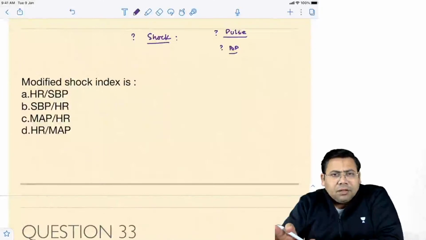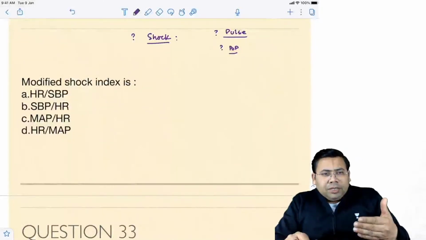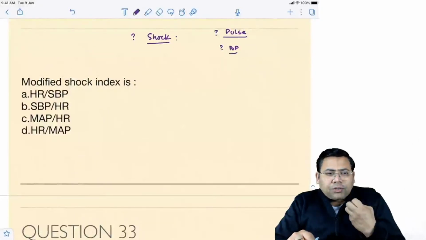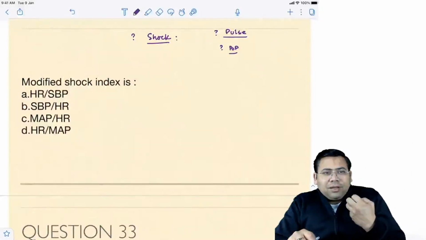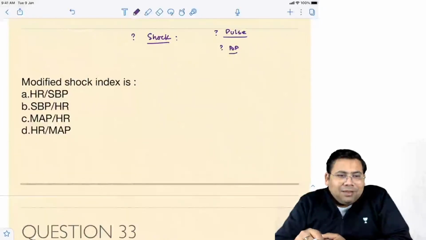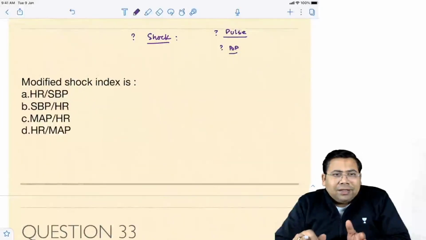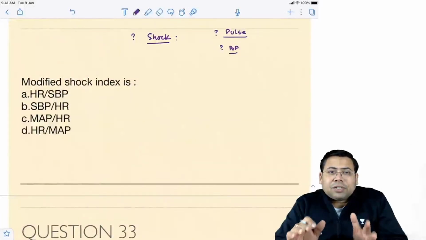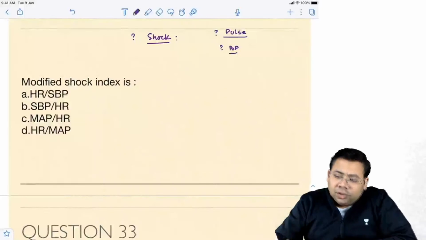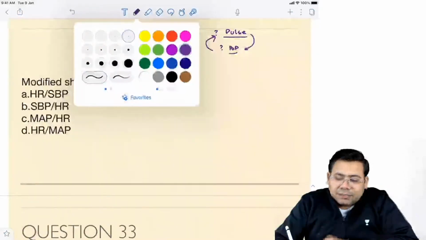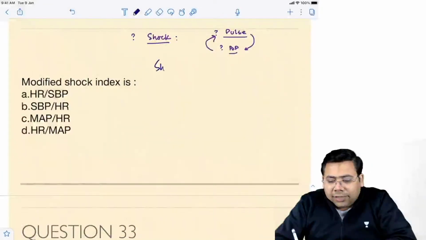Individually, they don't have a good prediction. So if we integrate the pulse and the BP together, we get something which is known as the shock index.